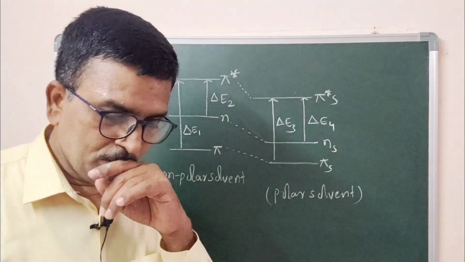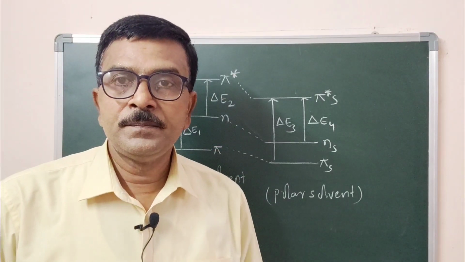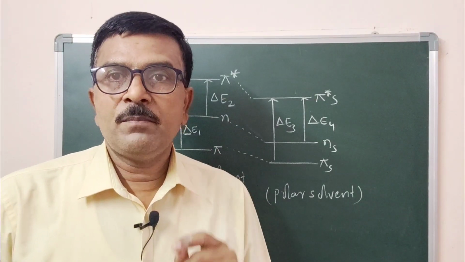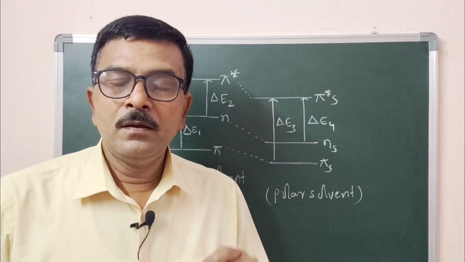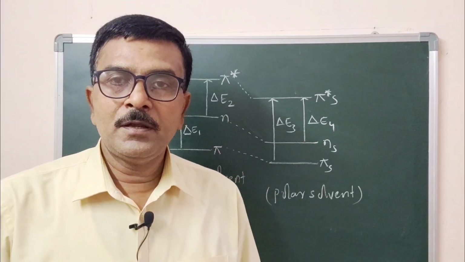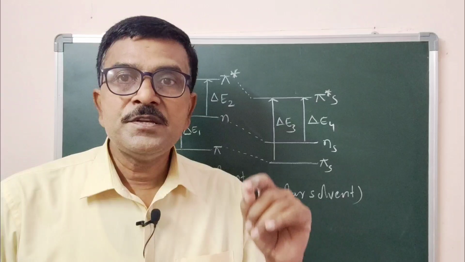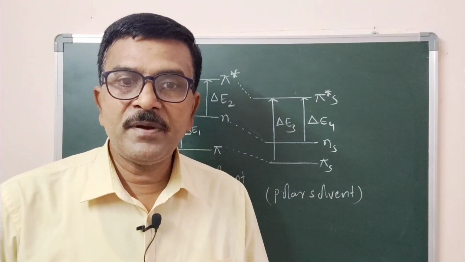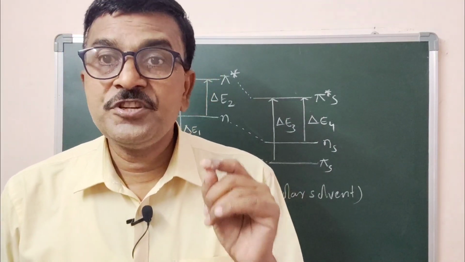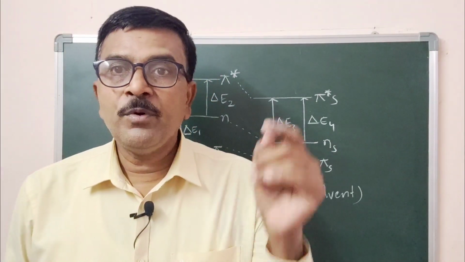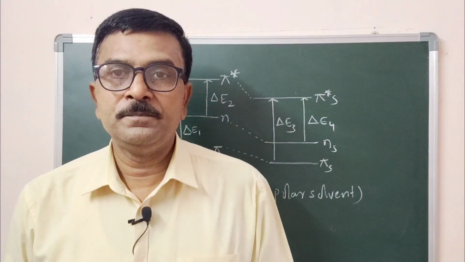Now you can see, in the presence of a polar solvent, the pi orbital, the non-bonding orbital and the pi anti-bonding molecular orbital, all three orbitals are stabilized. In the presence of a polar solvent, all the orbitals are stabilized due to dipolar interaction between the molecule and a solvent molecule.